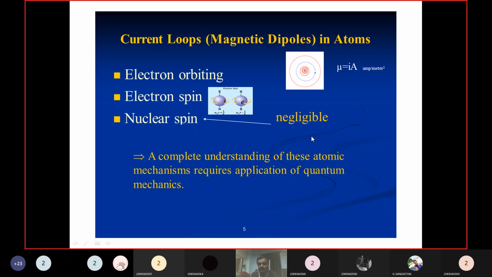How it will be: if you take iron, in that iron, due to the electron orbit, magnetic momentum will be produced. That magnetic momentum is oriented in the field direction. That means some orbital magnets are oriented in the field direction. Because of that orientation, it will be magnetized in the direction of the field. Similarly, the electron spins also are in the field direction only.